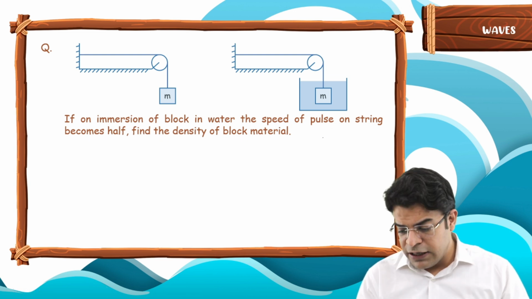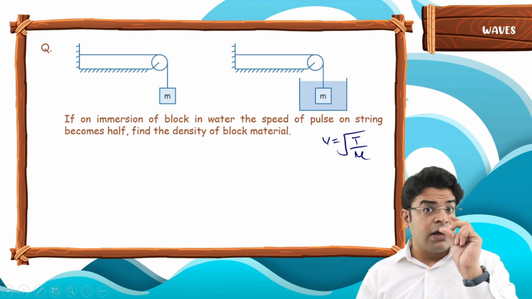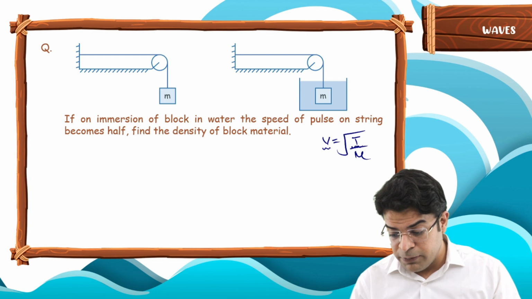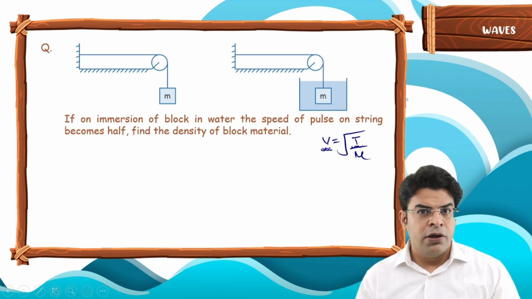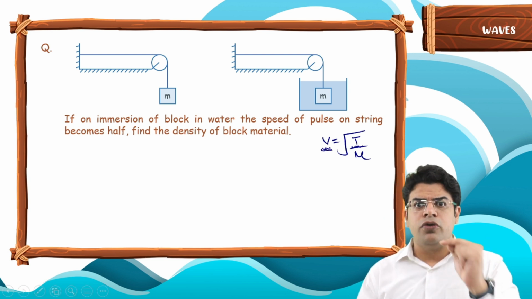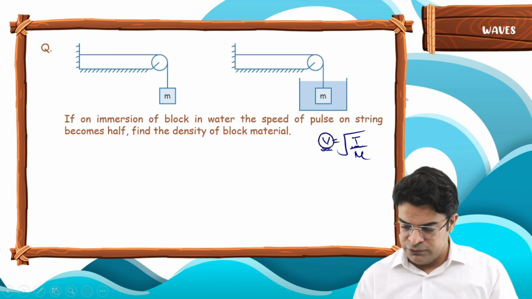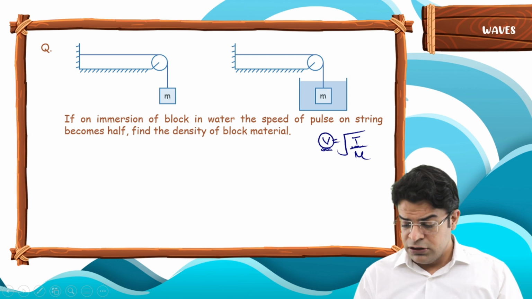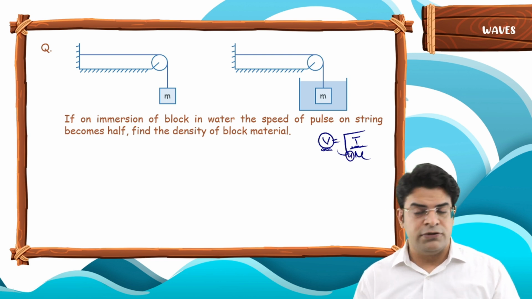If I tell you that V equals under root of T by mu, if tension becomes double, speed becomes root 2 times. Tension becomes triple, speed becomes root 3 times. How many times should the tension become for the speed to become half? The tension should become 1 by 4 times.